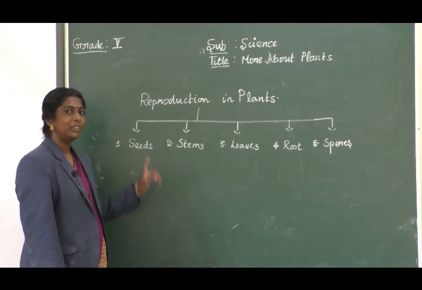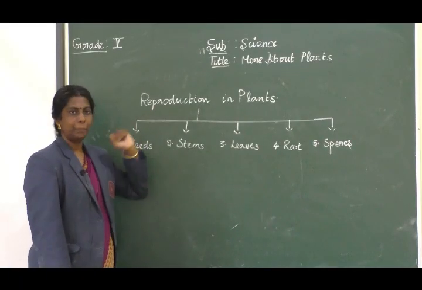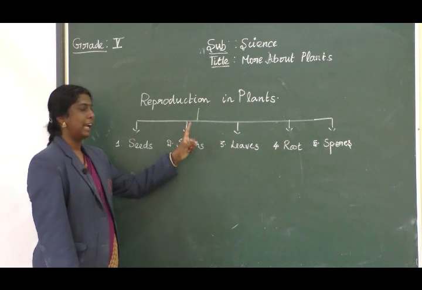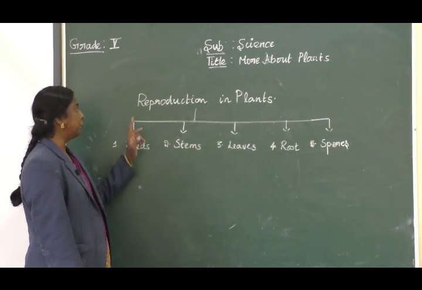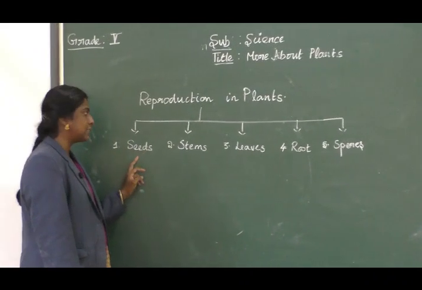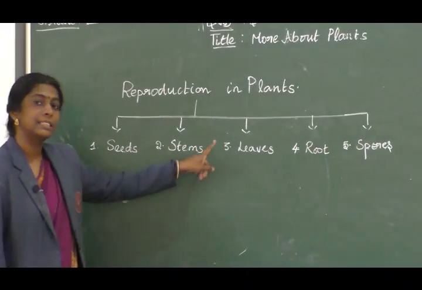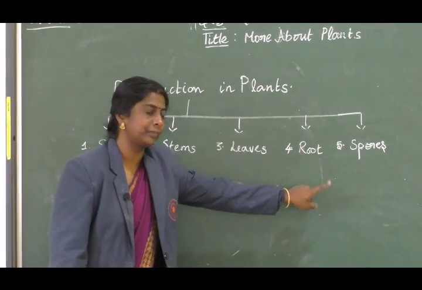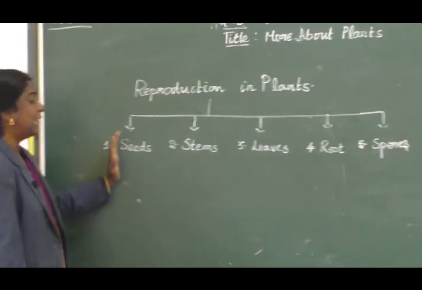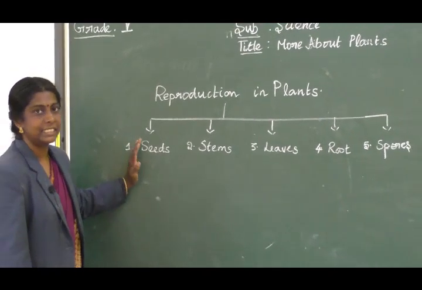Okay. So coming to the next point, reproduction in plants. Reproduction in plants can be done in many ways. Mostly plants reproduce through seeds, some through stems, some through leaves, some through roots and some through spores. So mostly plants reproduce through seeds.